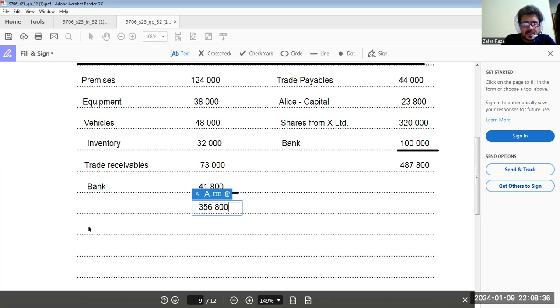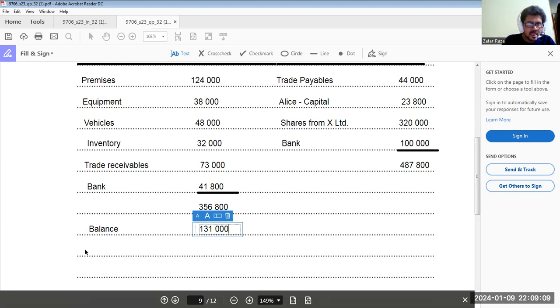Now, if we take the balance here, this realization account has a balance of how much? 487,800 debit minus 356,800 credit. Balance is 131,000. A balance on the debit side means realization is showing profit. That profit is going to be divided between the partners in the ratio of 3:2.